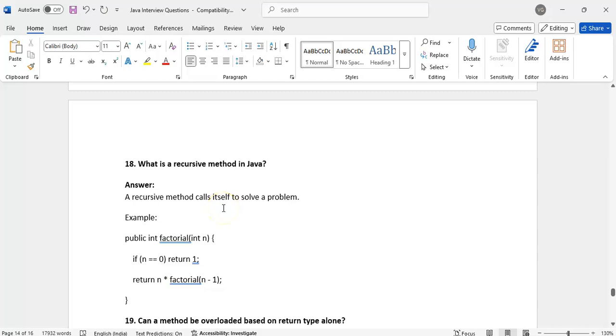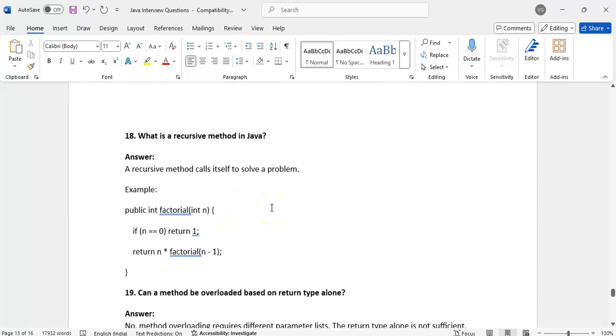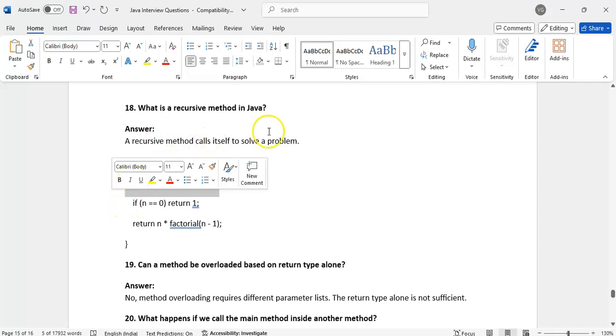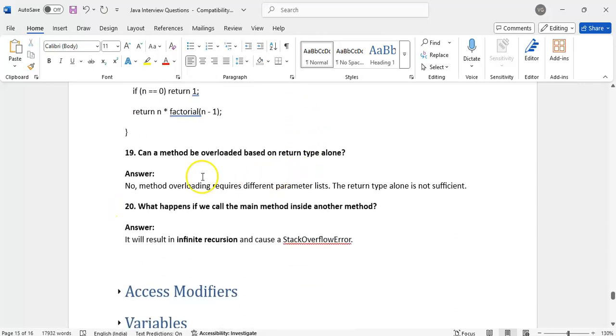What is a recursive method in Java? A recursive method means a method calling itself. Suppose we want to calculate a factorial: the factorial method calls itself again. Sometimes in interviews they will ask you to write a factorial in a recursive way. A method that calls itself is called a recursive method.